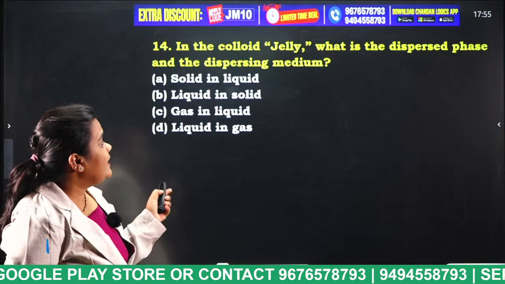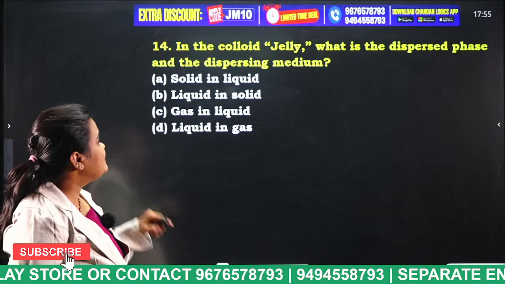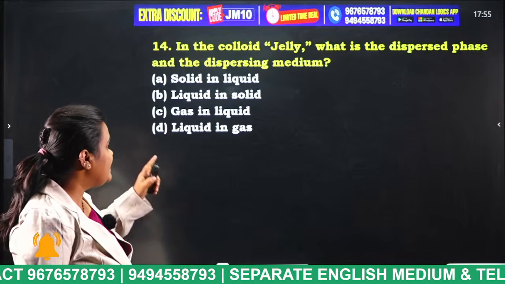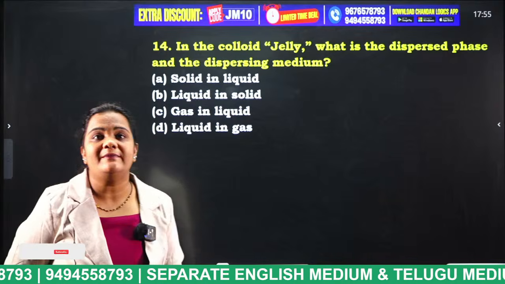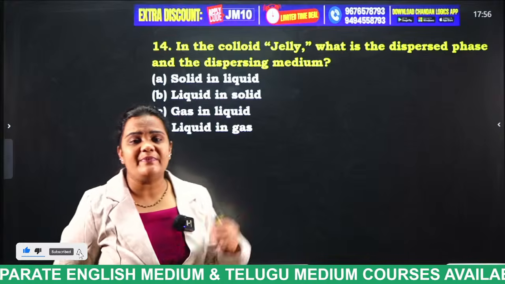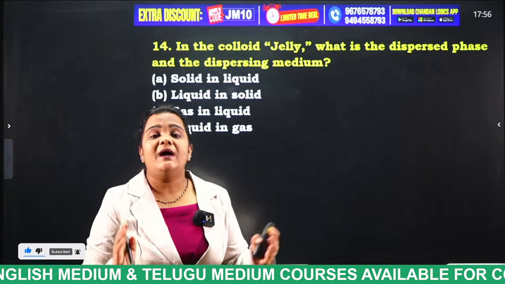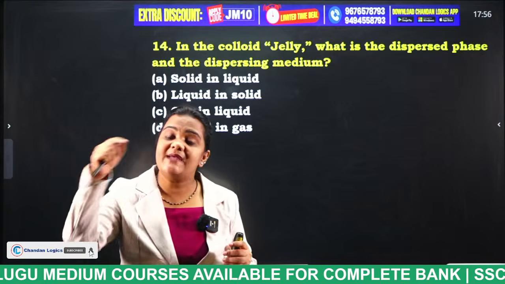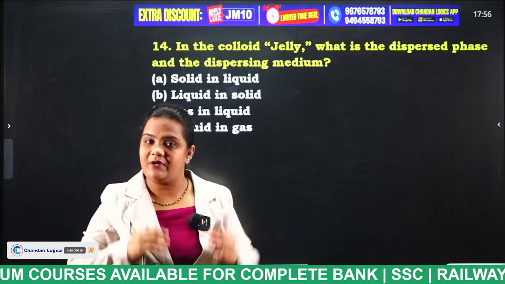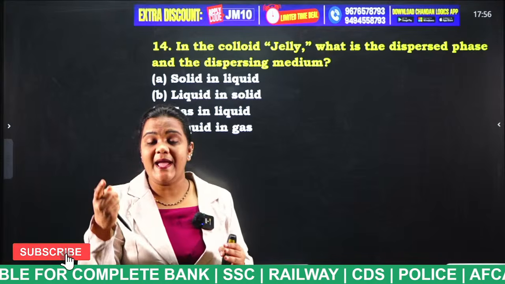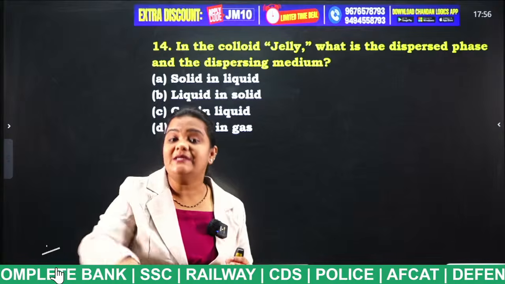In colloid jelly, what is the dispersed phase and the dispersed medium? Solid in liquid, liquid in solid, gas in liquid, liquid in gas. Now tell me, students, you all know what jelly is, right? So how does jelly appear, students? The jelly will be solid on the outer side, and inside the jelly there appears liquid. So what is this actually? Liquid in solid. The liquid is present in the solid.